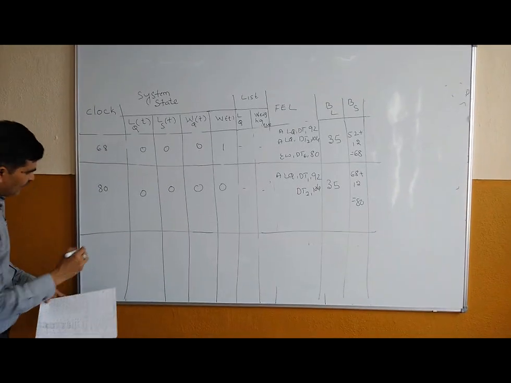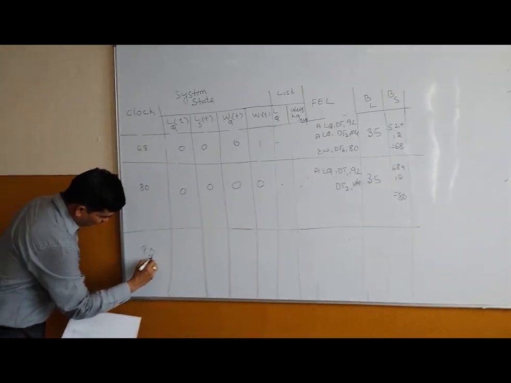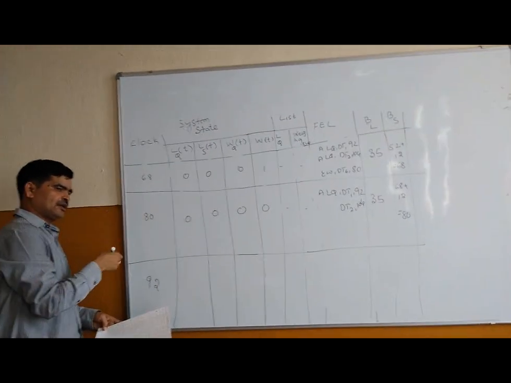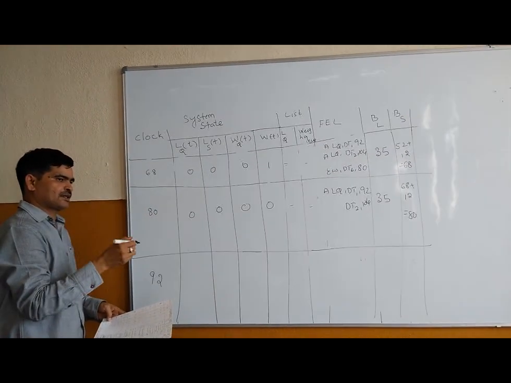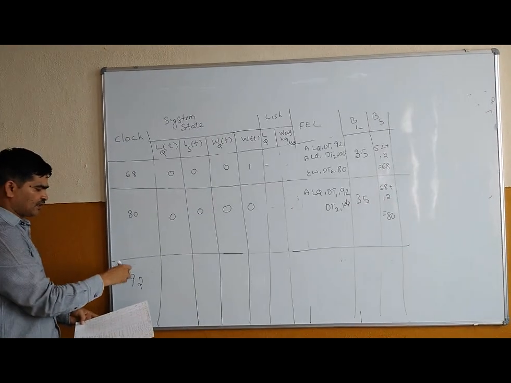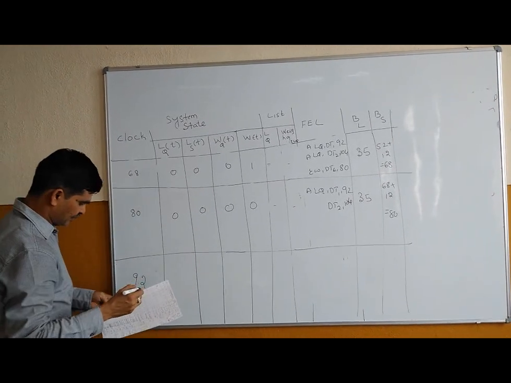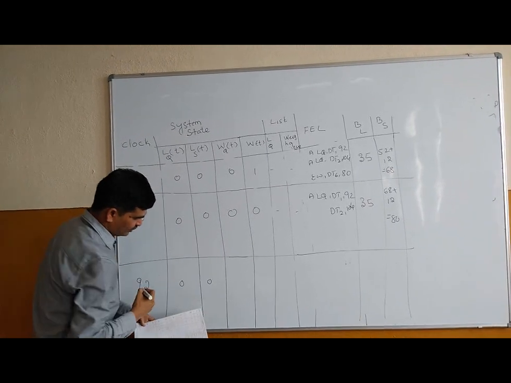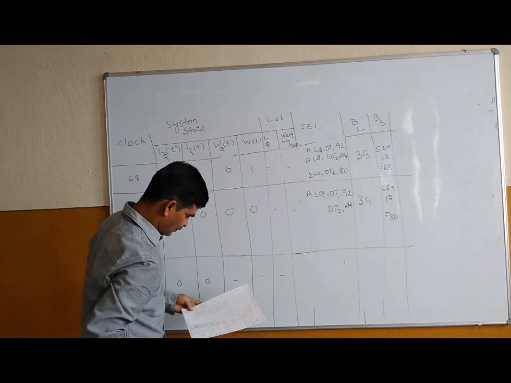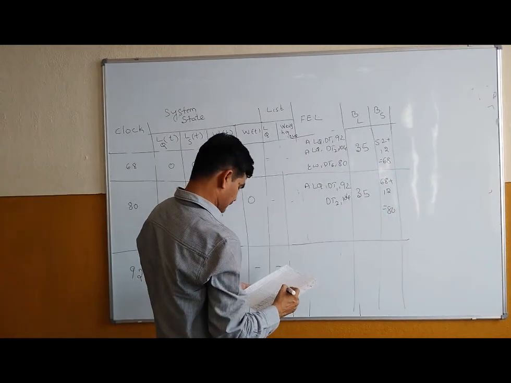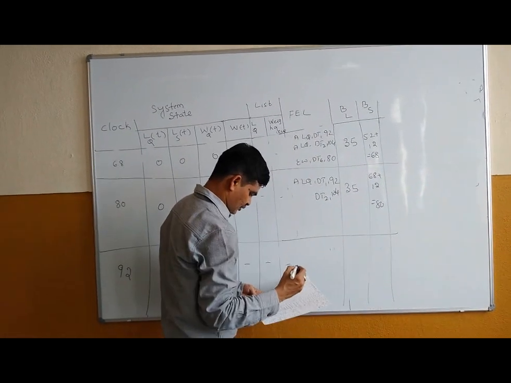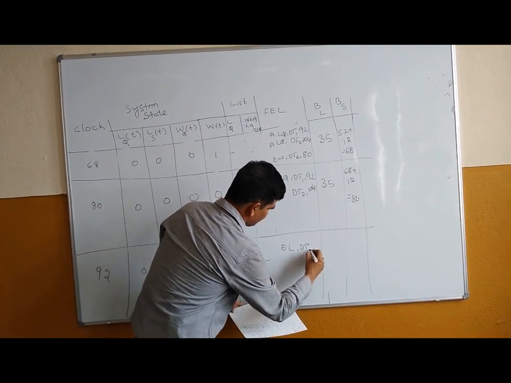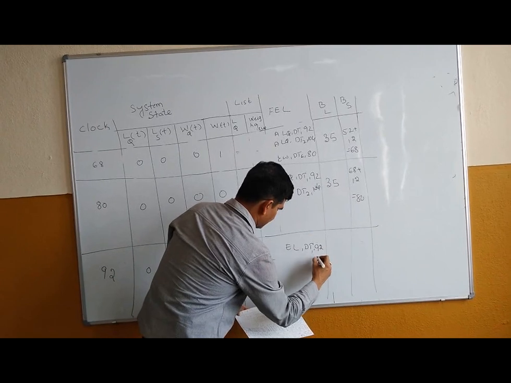Finally we arrive at this point, that is you have to simulate the table till the first truck rejoins the loader queue, that is at t is equal to 92. If you look at here, you will get 0, 0, no values.